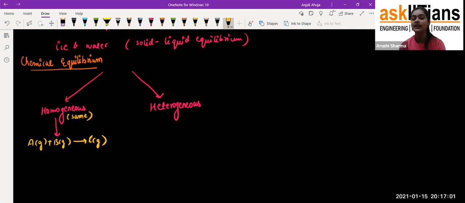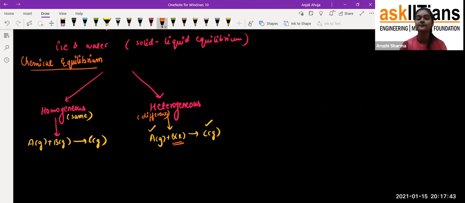But if I talk about heterogeneous, for example A is a gas and B is a liquid and C we are getting is a gas. Here we can observe that the physical state of A is gas, and C is also gas, but B is in the liquid state. So there is a difference in their physical state: the products and reactants are not all present in one particular physical state, they are different. That is why it is called heterogeneous equilibrium. Hetero means different. Okay, so that's the two types of chemical equilibrium, homogeneous and heterogeneous.